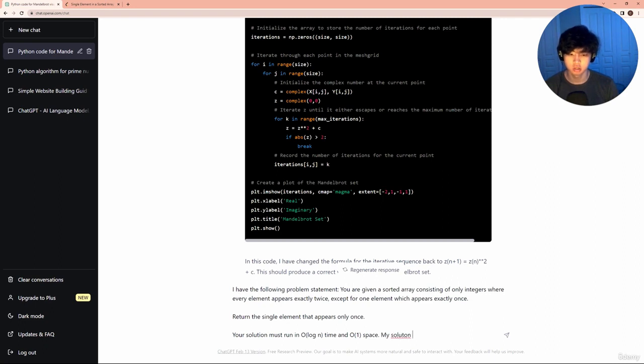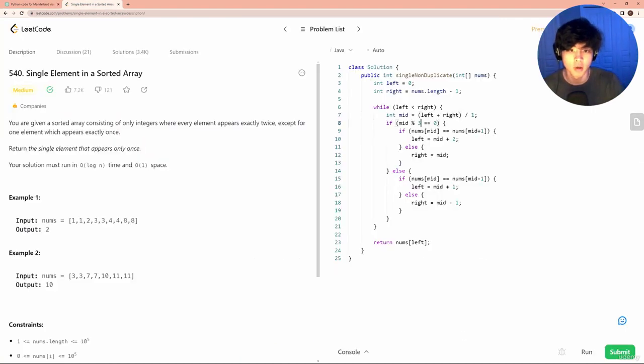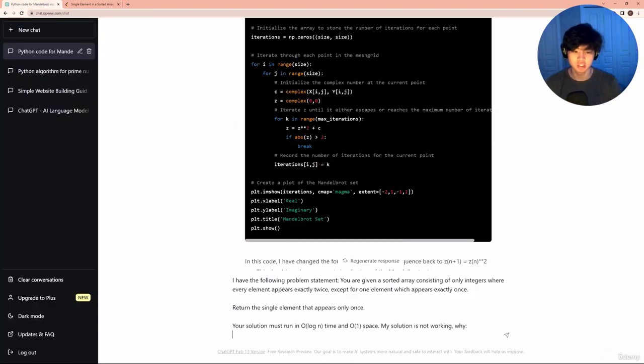My solution is not working. Why? And then let's paste in a modified version where we screw up the binary search. Add a 1 here. Let's put a 2 here, and let's maybe even misspell this to become "light", right? And let's see if it's able to pick out some of these issues.